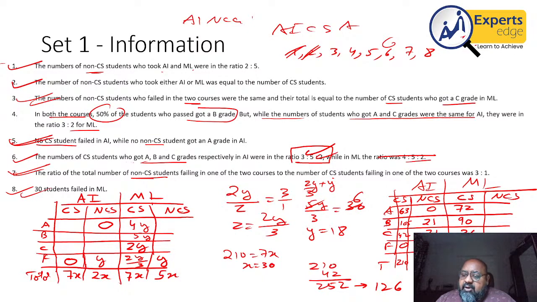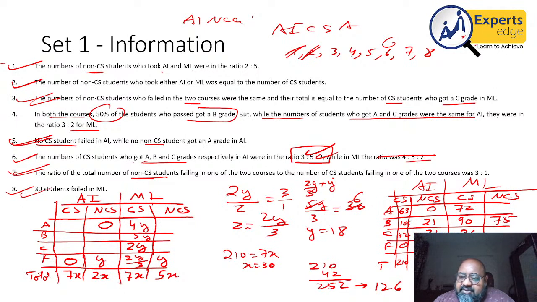So a total of 330, and therefore half of that, 165. 90 of the CS students passed with B. So to make the number of students passing with grade B 165, I need 75 here.